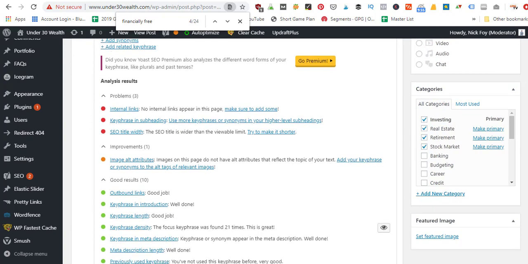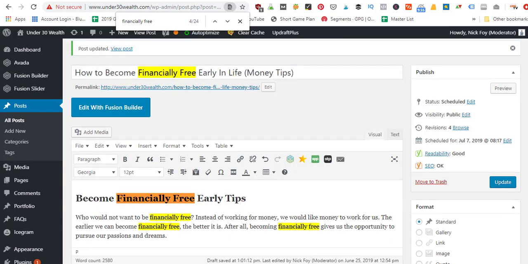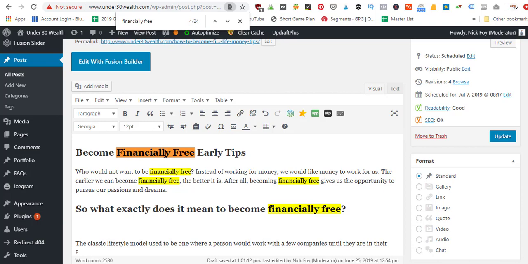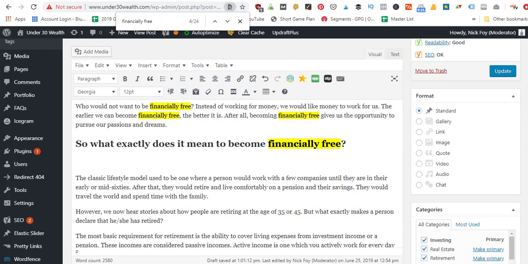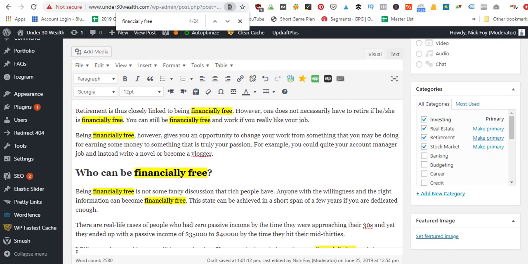So key phrase in subheading, use more key phrases or synonyms in your higher level subheadings. So we did use it a couple times up here. We used financially free in this subheading and in this subheading. Now it's saying also use some synonyms. So if you think about maybe some other words you could replace financially free with that basically means the same thing, think of some synonyms you can use for some of these other headings.